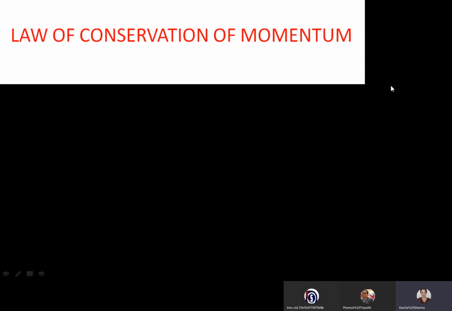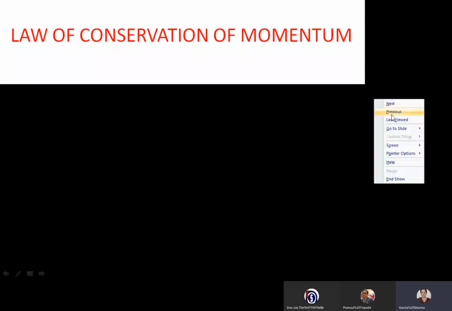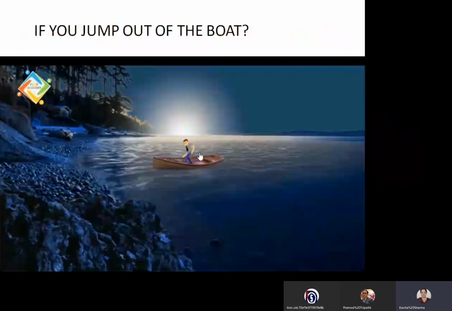So the reaction and action are on two different objects. In all these examples you are seeing, action and reaction are on different objects, whether it is the boy coming out of the boat, or the swimmer pushing the water backward and water giving reaction to the swimmer.